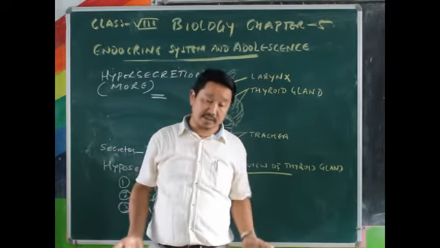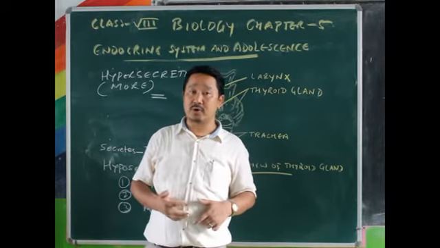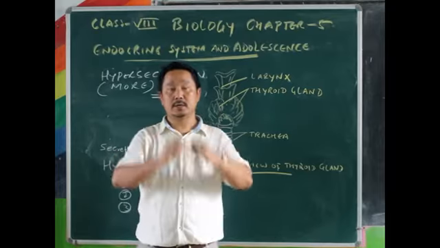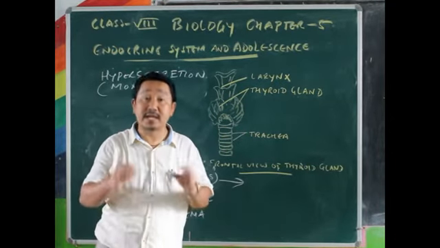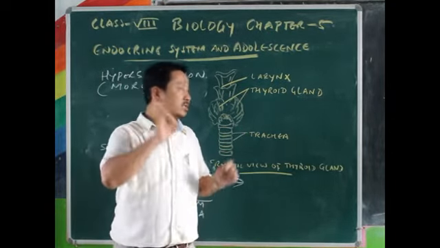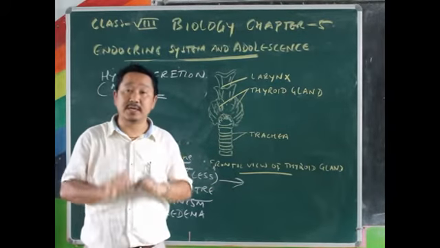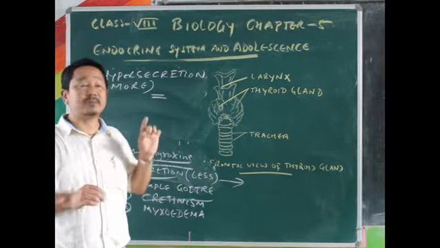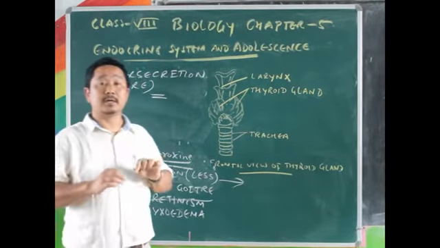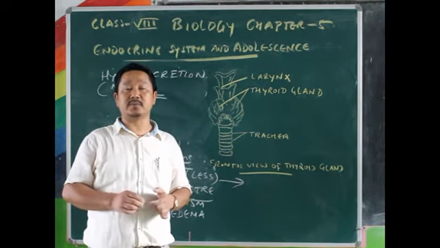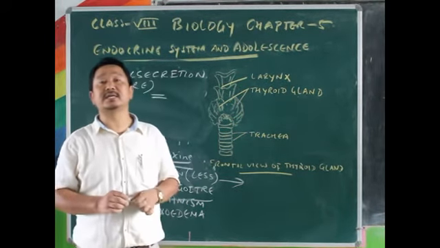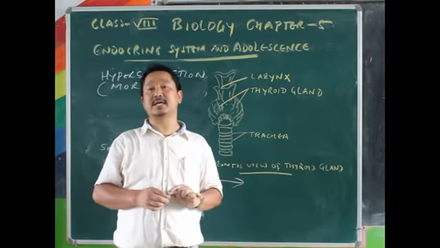There are so many chemical reactions that take place in the body, and as a whole it is called metabolic activities or metabolism. So if this hormone is secreted more than the body needs, then the rate of metabolic activities of the body will be unnecessarily increased.